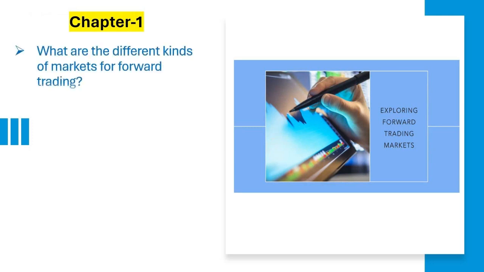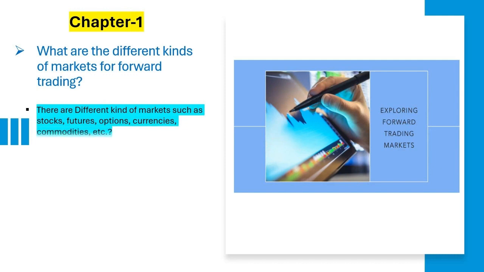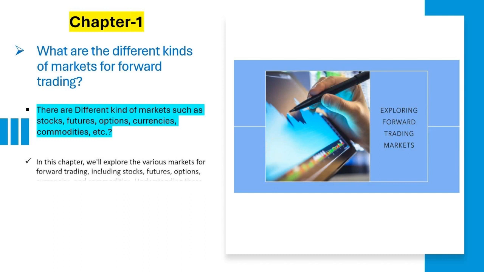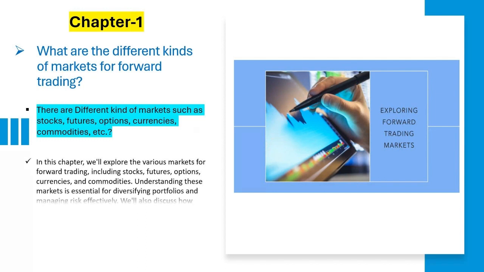What are the different kinds of markets for forward trading? There are different kinds of markets such as stocks, futures, options, currencies, commodities, etc. In this chapter, we'll explore the various markets for forward trading, including stocks, futures, options, currencies, and commodities. Understanding these markets is essential for diversifying portfolios and managing risk effectively. We'll also discuss how participants can actively engage in these markets to capitalize on trading opportunities.